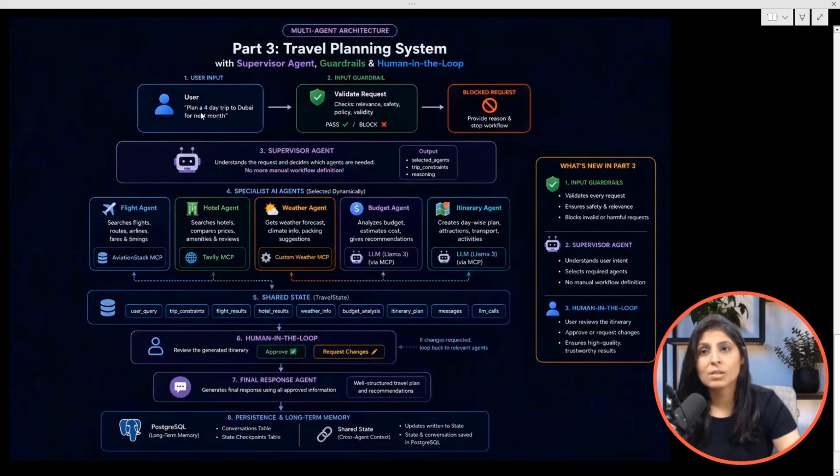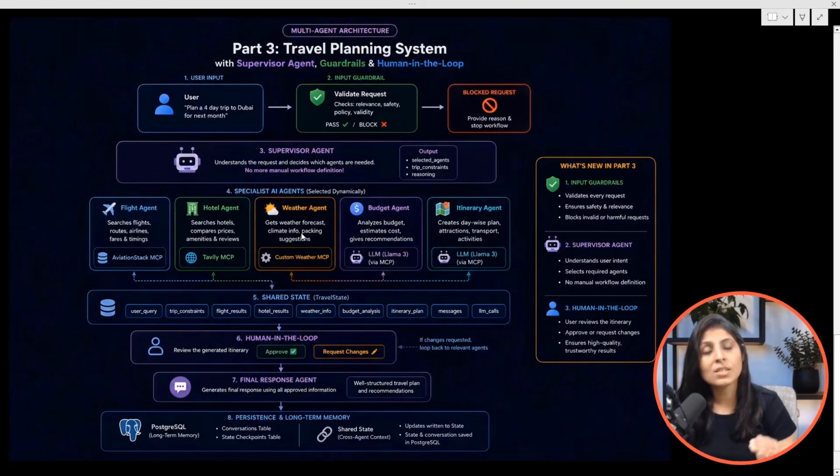But if the user asks, plan a 4-day trip to Dubai for next month, then to plan a trip, the supervisor agent will use the flight agent, hotel agent, budget agent, and itinerary agent. It will not select the weather agent. So selection of agents is done by the supervisor agent.